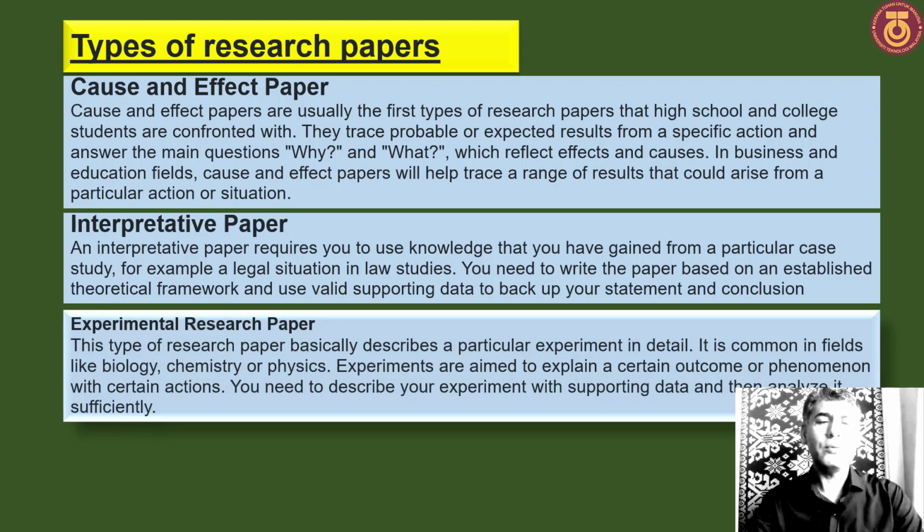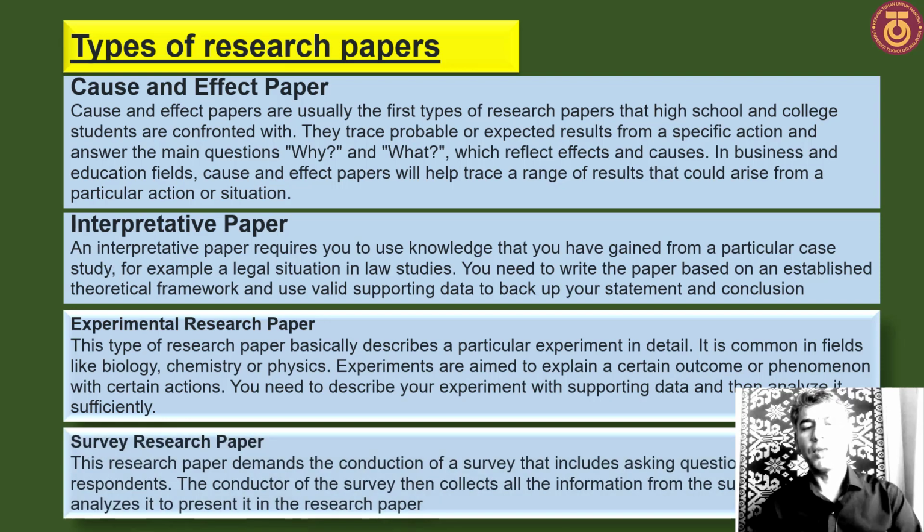These are the types of research paper, and we have the experimental research paper. This type of research paper basically describes a particular experiment in detail. It is common in fields like biology, chemistry or physics. Experiments are aimed to explain a certain outcome or phenomenon with certain actions. So you need to describe your experiment with the supporting data and then analyze it substantially.